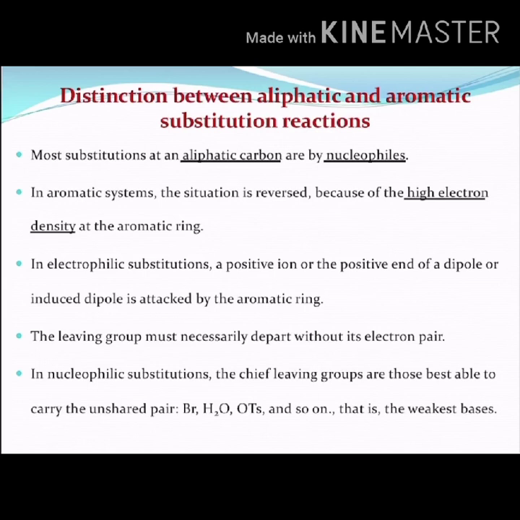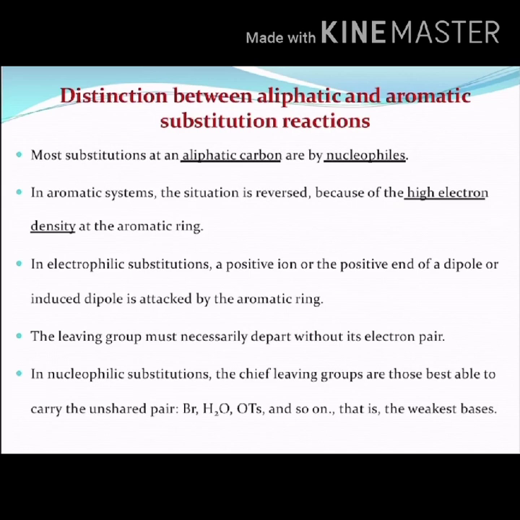In electrophilic substitutions, we need a positive ion or the positive end of a dipole or induced dipole which is attacked by the aromatic ring. When this happens, the leaving group must necessarily depart without its electron pair.